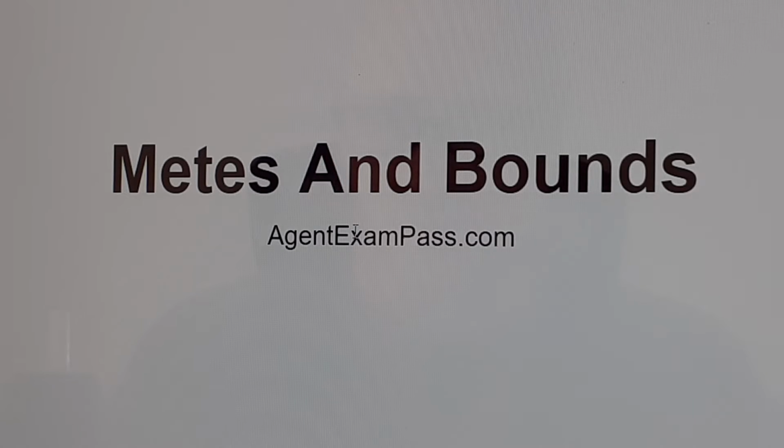Metes and bounds. Legal property description using landmarks and distances. Metes means distances, and bounds means direction, as defined by angles using degrees, minutes, and seconds.